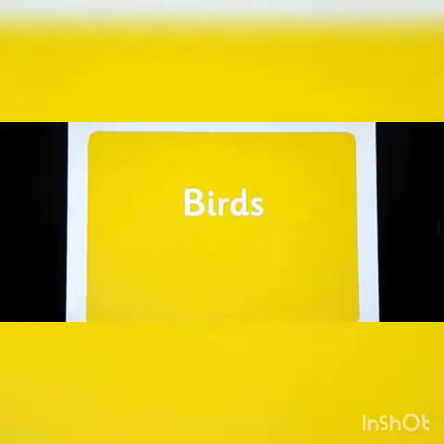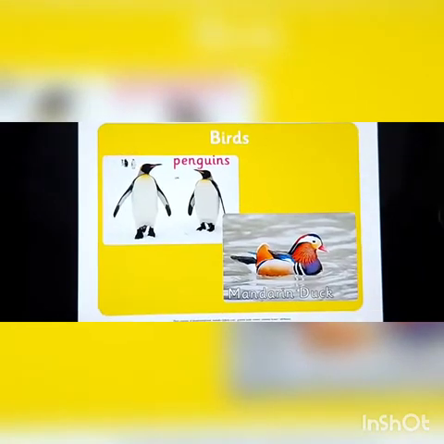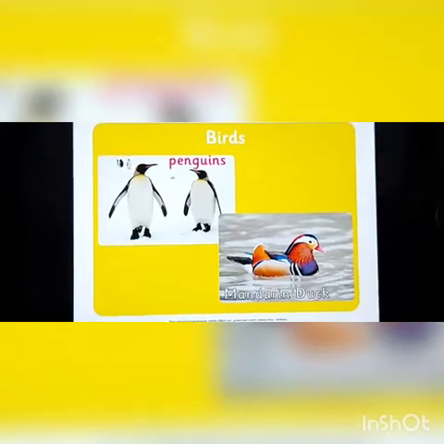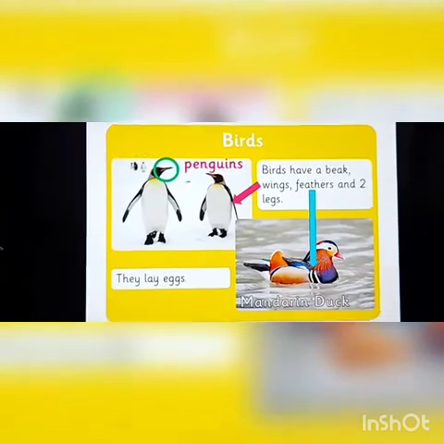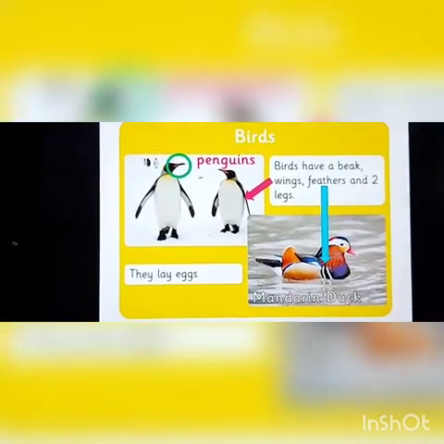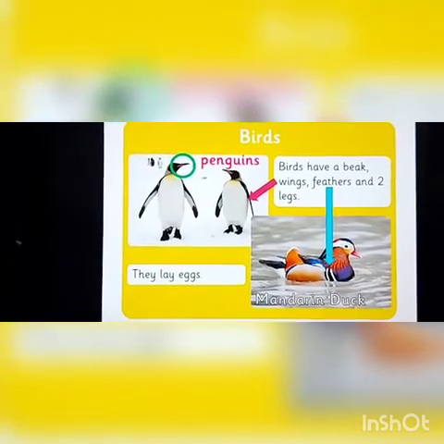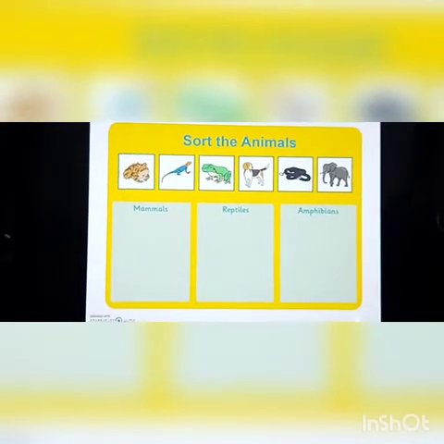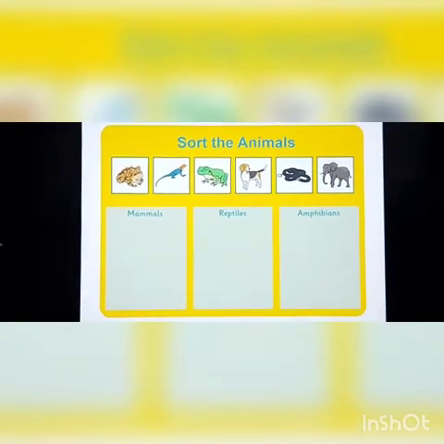The final and last group is birds. Here are the pictures of some birds, like you can see penguins, mandarin duck. So, what are the features of birds? Birds have a beak, wings, feathers, and 2 legs. They lay eggs also. So, I hope you all understand about the 5 animal groups.